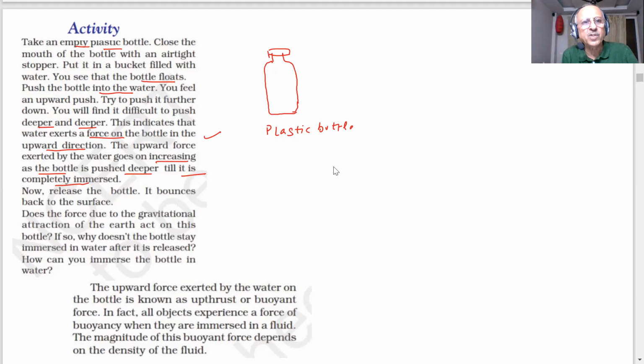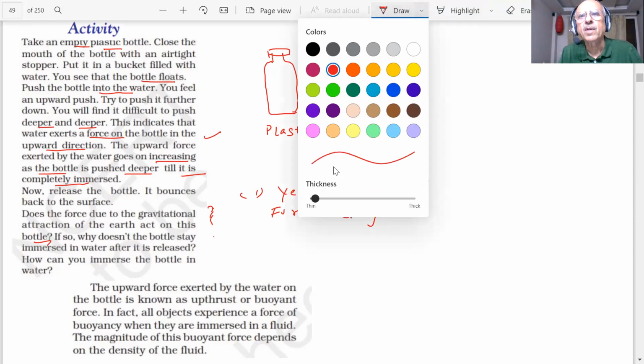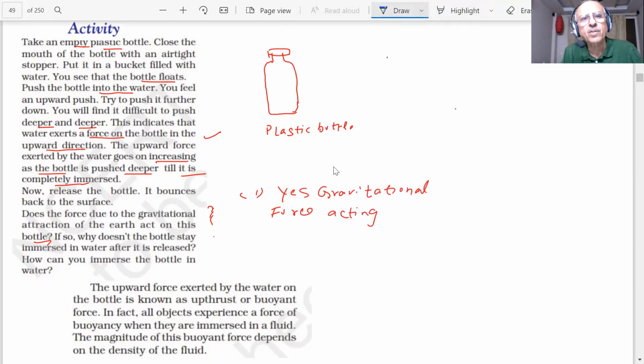Now release the bottle, it bounces back to the surface. Does the force due to Earth's gravity act on this bottle? What do you think? Is the gravitational force acting or not on the bottle? Yes, sir. It is right. Yes, the gravitational force is acting. Where is it acting? Downward. Gravitational force is acting downward. That we already know. What are we trying to say to the students?